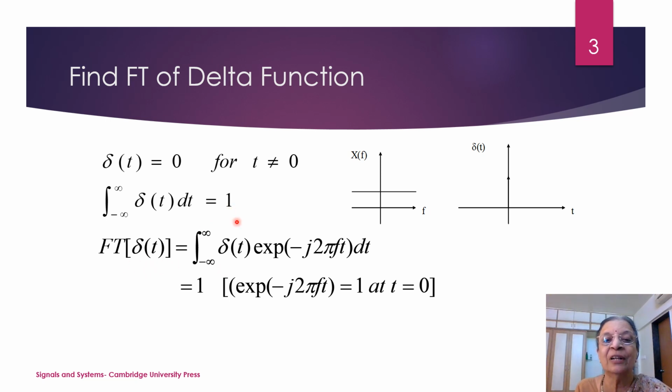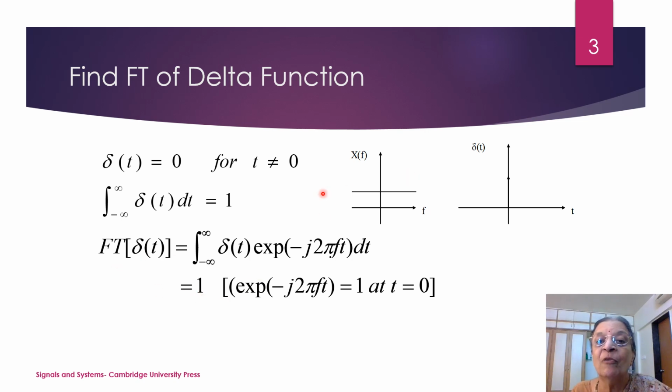So how to find the Fourier transform of delta t? We can calculate using directly the formula: integration from minus infinity to infinity delta t e raised to minus j 2 pi f t dt. When we integrate this, delta t is existing only for t equal to 0. So if we put t equal to 0, the exponential term will become 1 and hence the corresponding Fourier transform is 1.